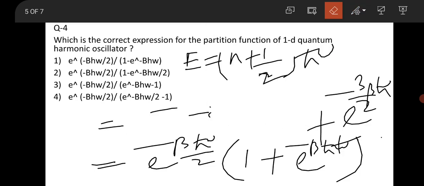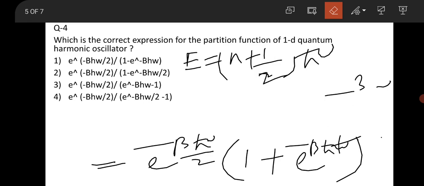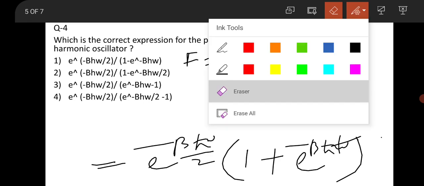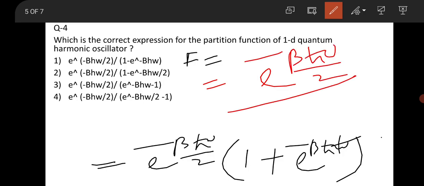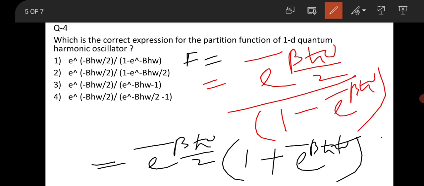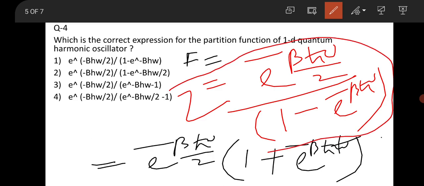Okay, so now we have to modify this step. If we modify this step, it will be e to the power minus beta ħω by 2, divided by 1 minus e to the power minus beta ħω. Okay, so this is the partition function for the one dimensional quantum harmonic oscillator. So the correct option to the question will be e to the power minus beta ħω by 2 over 1 minus e to the power minus beta ħω. So the correct option will be option A.